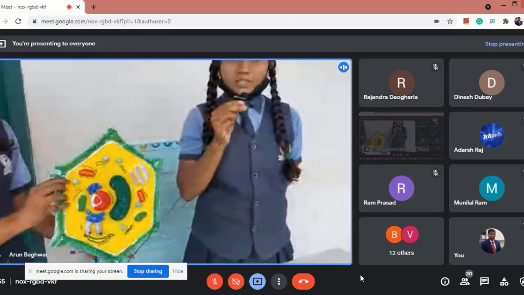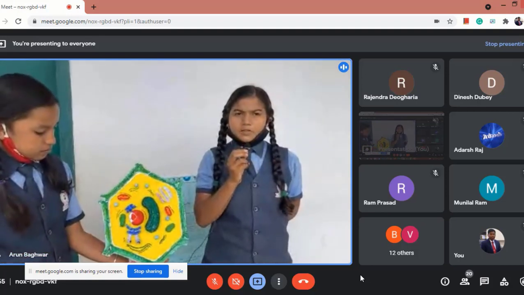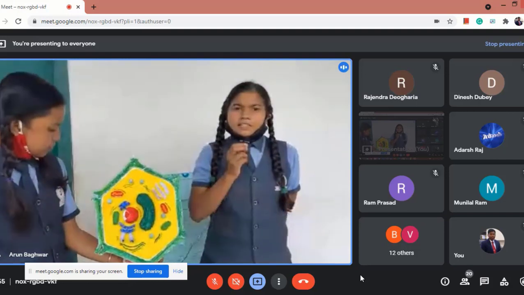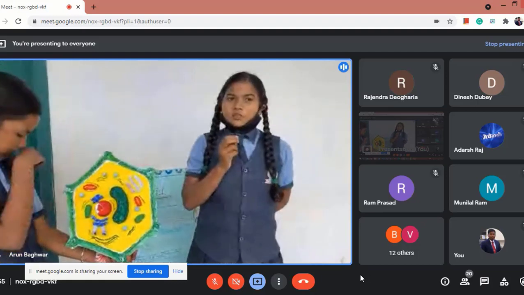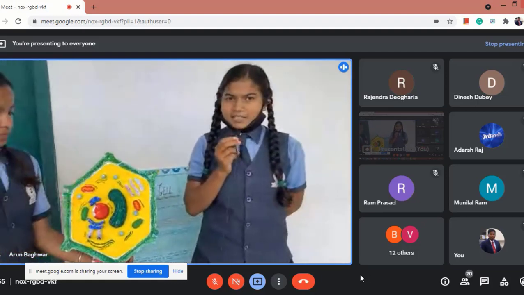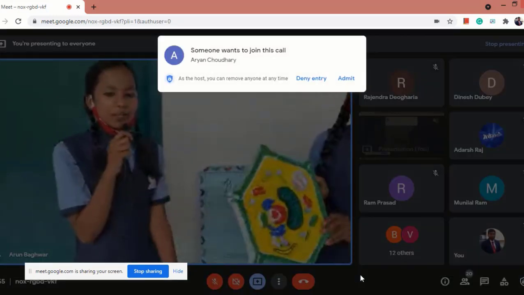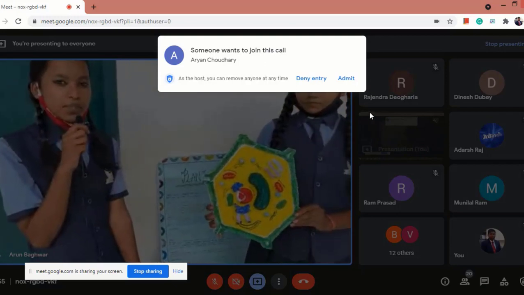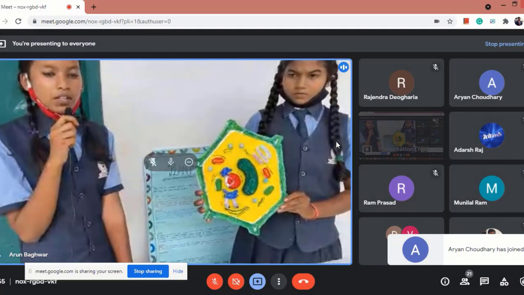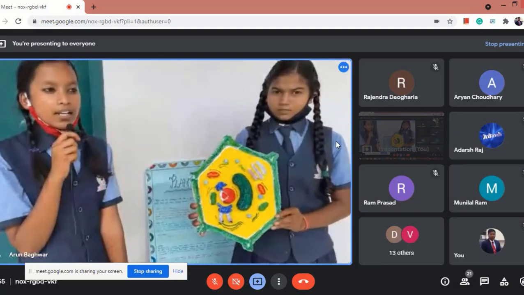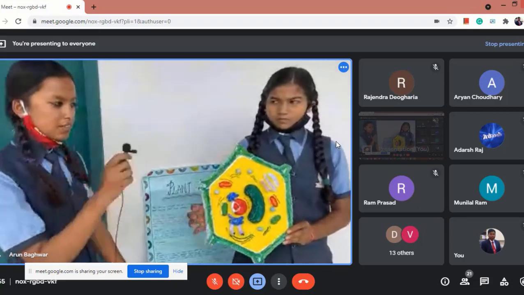We know that the lysosome is also called the suicide bag and it holds the digestive enzymes. Mitochondria is a double-layered membrane that is present in the cytoplasm of all eukaryotic cells. The mitochondria is also known as the powerhouse of the cell because it carries out the process of aerobic respiration and generates ATP required for cell division.